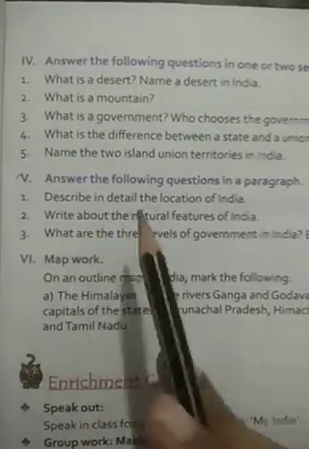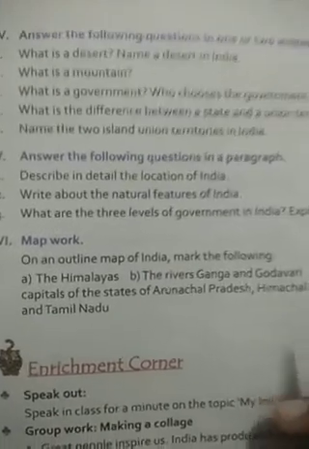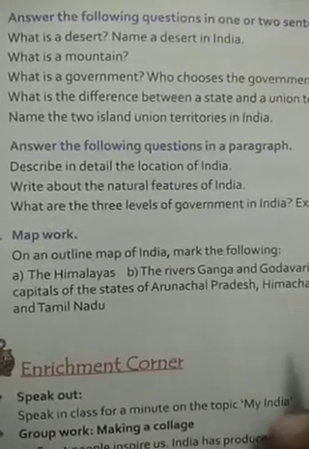Number 5. Answer the following questions in a paragraph. Number 1. Describe in detail the location of India. India is a country located in the southern part of the continent of Asia. To the north of India lies the Himalayas mountain range.